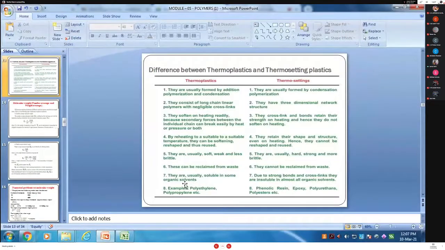Read the seventh point. Which example of that organic solvent? What is the example? And then the thermosets.